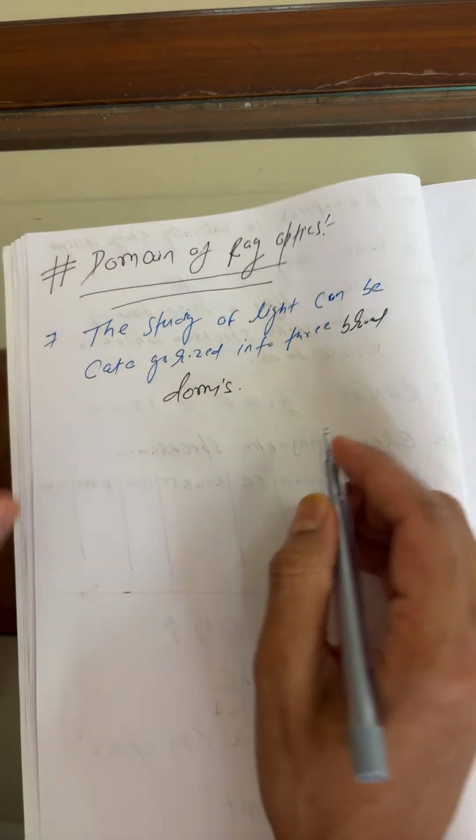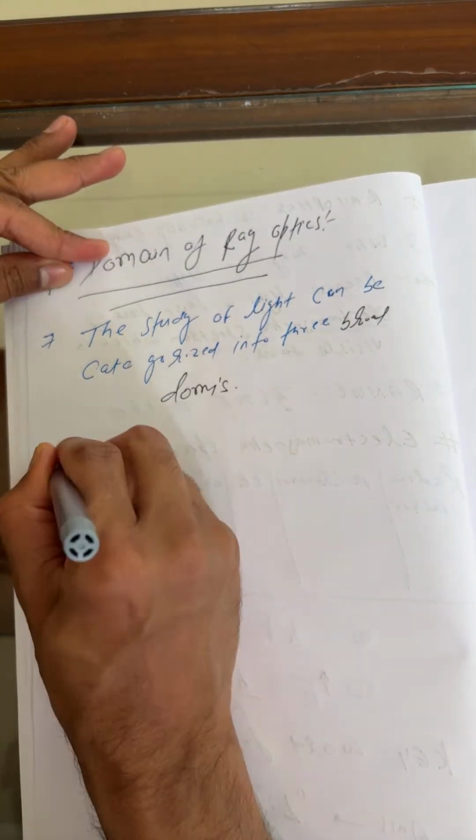How many, beta? Three broad domains. Okay, so this is the first one.